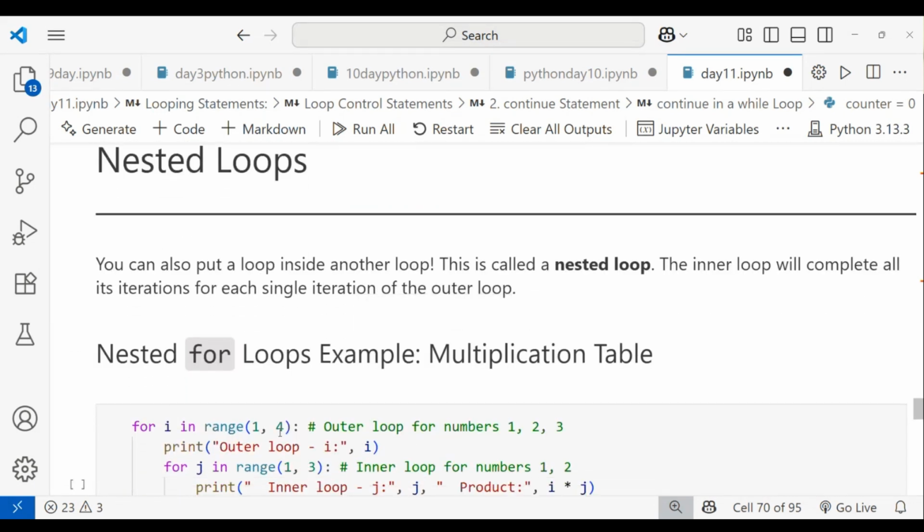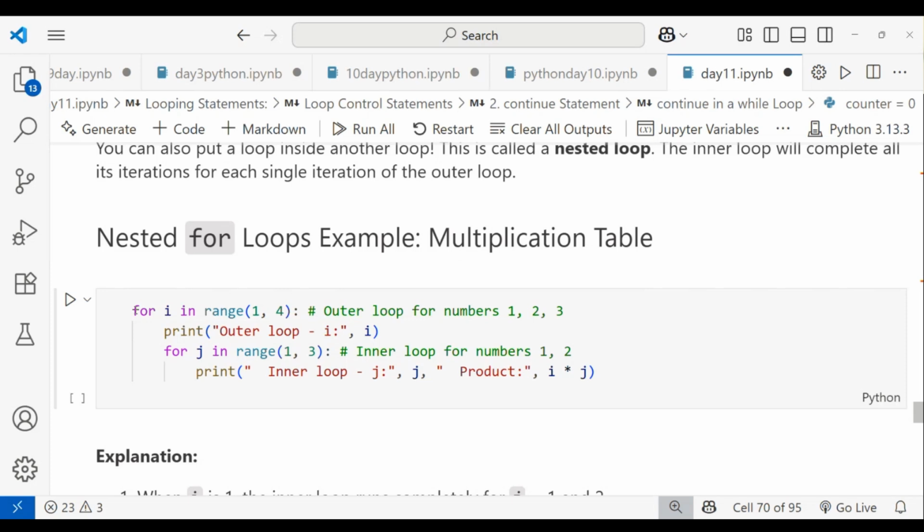Nested loop. A nested loop is nothing but using the same thing inside that loop. I'm using a for loop here. This is the outer for, and this is the inside for loop. It's called a nested loop. And inside, your loop should complete all its iterations for a single iteration of your outer loop.